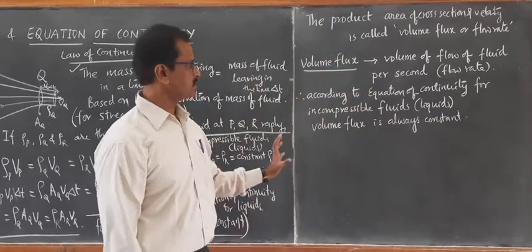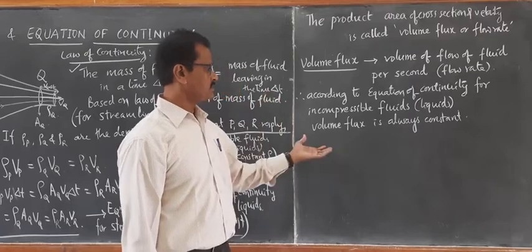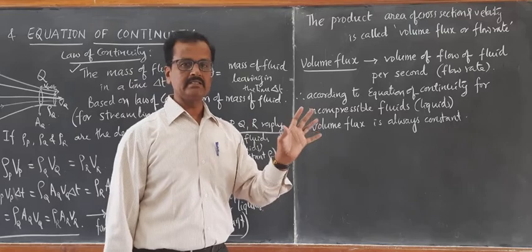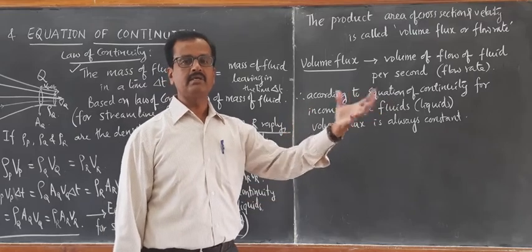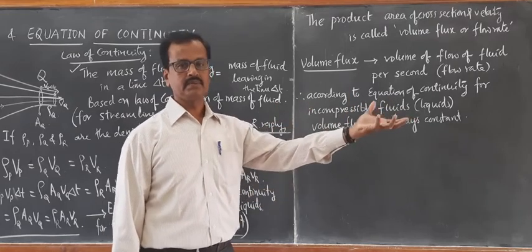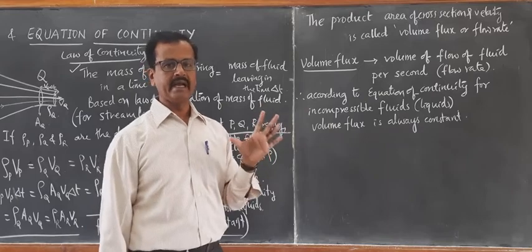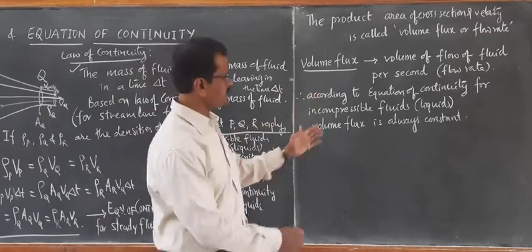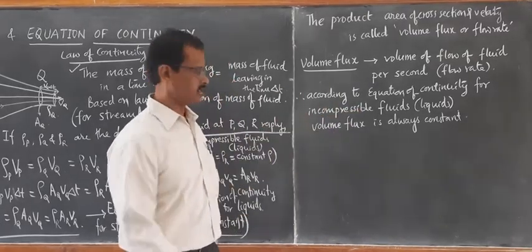So it means the rate at which the volume of fluid enters is equal to the rate at which the volume of fluid leaves out. Volume of fluid entering per second is equal to volume of fluid leaving out per second. That is the meaning of volume flux remaining constant.